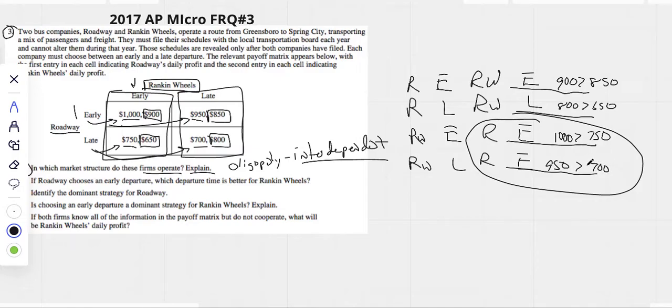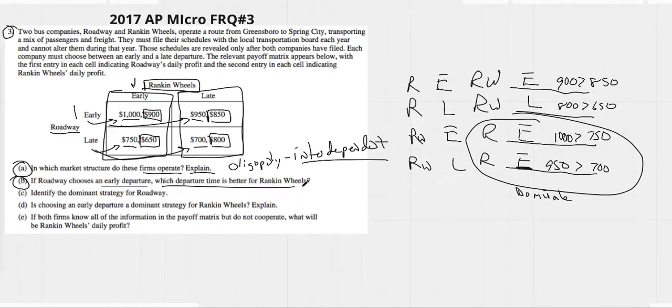Anytime you have a situation where one firm will always choose the same thing, that is what we call a dominant strategy. Roadway will always go early. So now that we know that, let's go back and answer some of these questions. If Roadway chooses an early departure, which departure time is best for Rankin Wheels? So if Roadway chooses early, Rankin Wheels we know will go early.